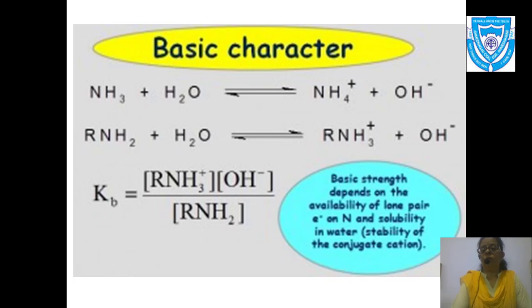Ammonia reacts with water and you get the conjugate acid of ammonia, and if this conjugate acid is more stable, that means the species has the highest basicity or basic strength. Similarly, I have taken the example of a primary amine. The same thing applies here also. If the conjugate acid is more stable, naturally the equilibrium will lie towards the right hand side and the strength will increase. All of this depends upon the two factors I have already told you, the inductive effect and the solvation energy or solvation effect.